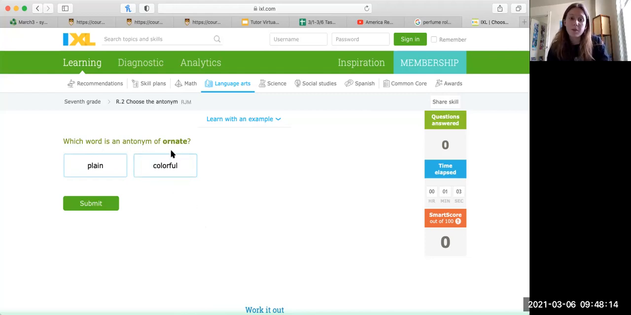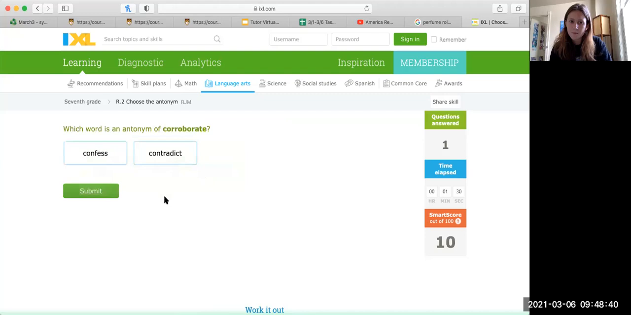So the first one is going to be ornate. So the word ornate would mean very fancy, and I think of something ornate as very detailed and fancy. Our two choices are plain or colorful. So from what I just described, what do we think is the opposite of very fancy and detailed? Well, obviously plain. So that's going to be the answer there.